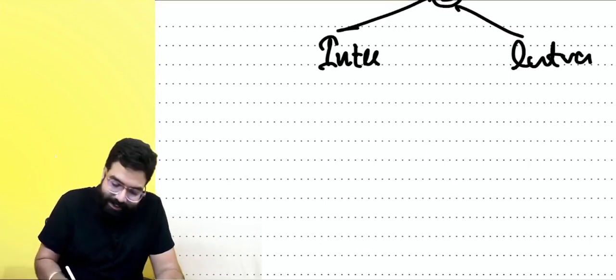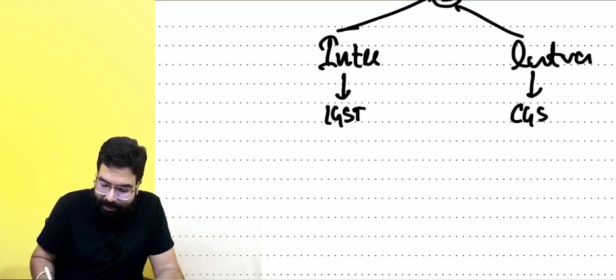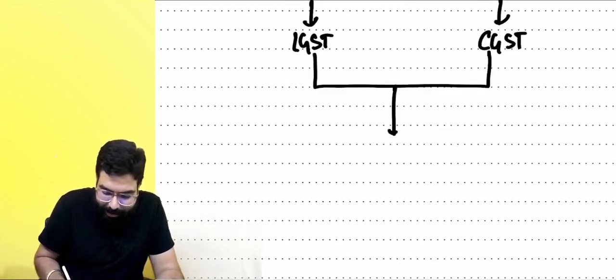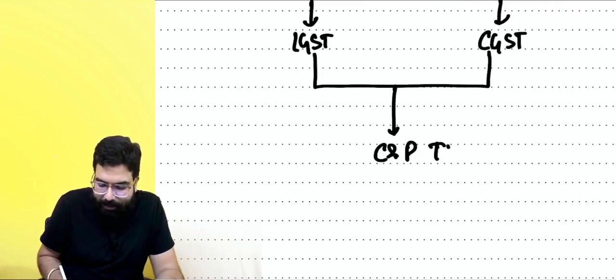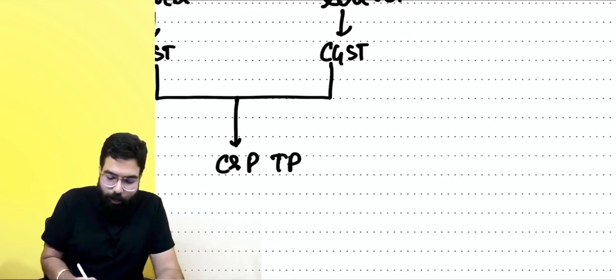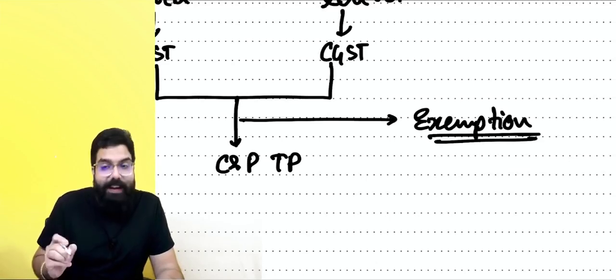Interstate supply, IGST will be levied. Intrastate supply, CGST will be levied. Once GST is levied, it has to be collected and paid by a taxable person. But before he collects, if the government wants, it can issue an exemption. So today we are going to learn about exemption.